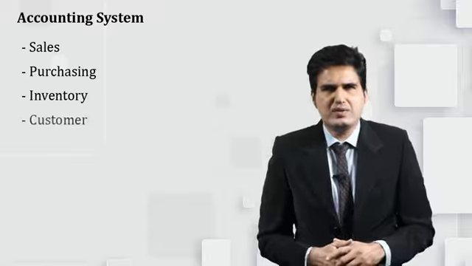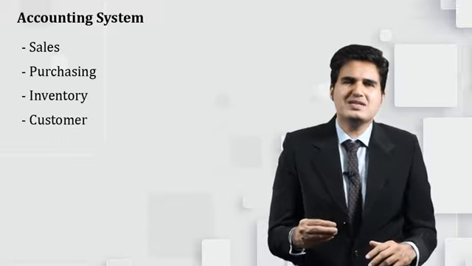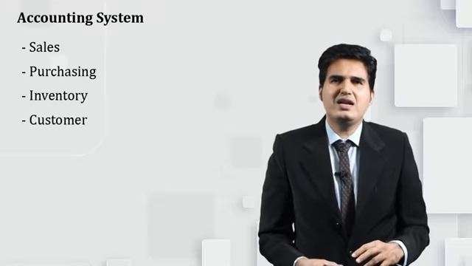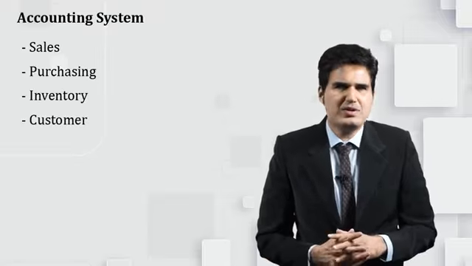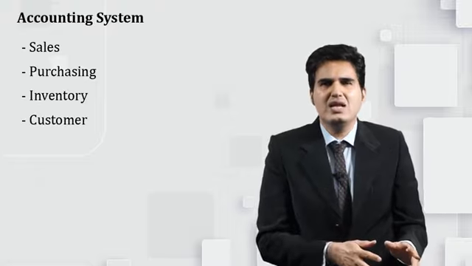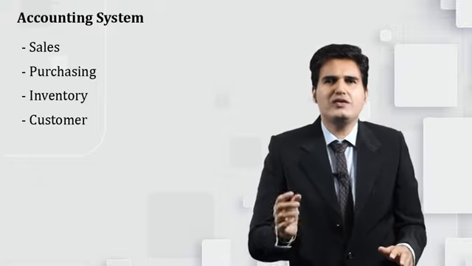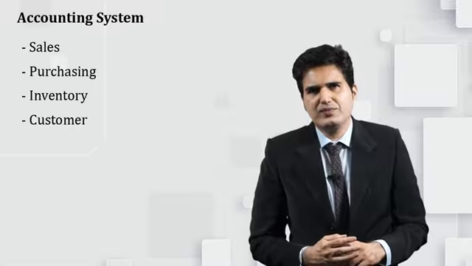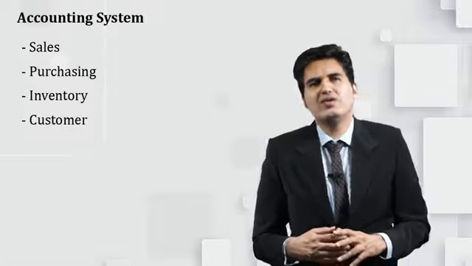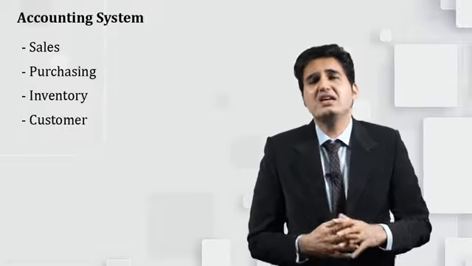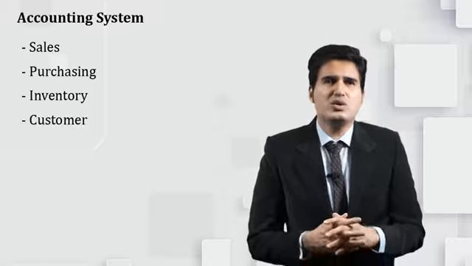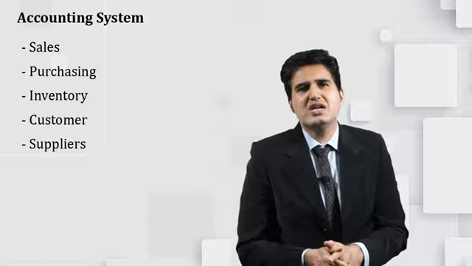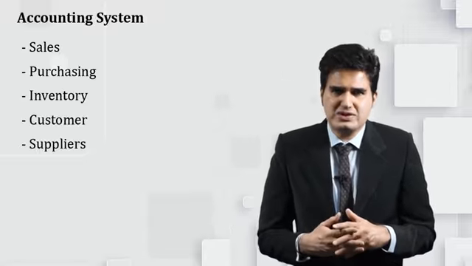Next comes the customer. A customer comes to a particular business organization and demands a particular product. If we have inventory, we will be able to satisfy the customer. We cannot keep a customer waiting. So we should always have a stock of inventories available to satisfy the wants of the customer. Now if we don't have inventory, another important link for the business or accounting system is suppliers, because they keep on supplying the goods, and that is why the business runs properly.